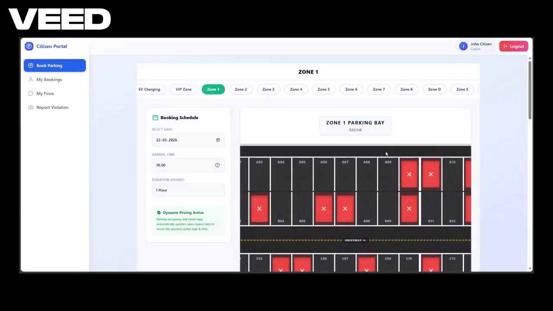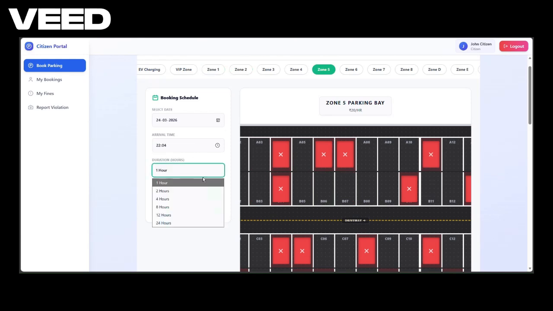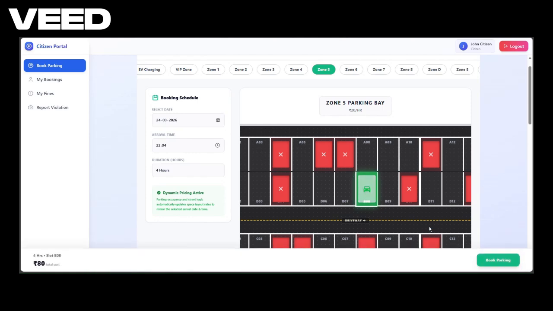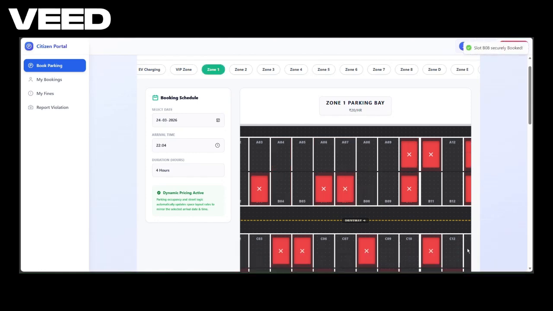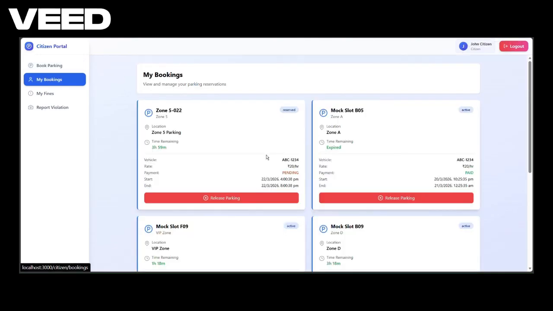On each zone portal, you can see different zones are there, and all the parkings that are being occupied have been marked as red. So for booking a parking slot, you can easily adjust the date and timing and the number of hours you want your parking slot to be booked for. Now, this will book your parking, and you can easily see your parkings at the My Bookings page, and you can either release your parking and pay the amount.